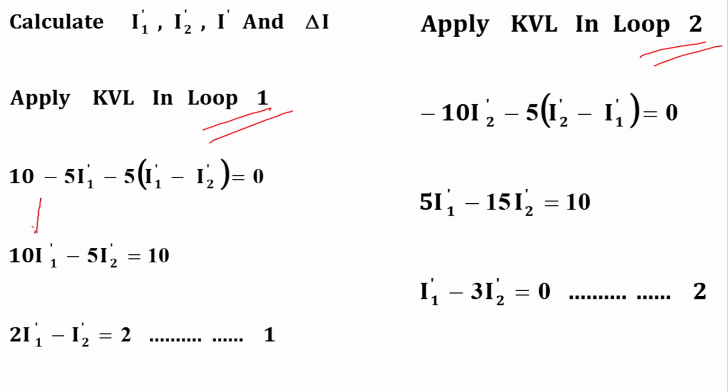So after simplifying, minus 5 I1 dash minus 5 I1 dash becomes minus 10 I1 dash, and I will shift from the left hand side to the right hand side of equal to, it will become plus 10 I1 dash, and this minus minus plus 5 I2 dash will become minus 5 I2 dash, and that is equal to 10. Again take 5 common, so the equation becomes 2 I1 dash minus I2 dash is equal to 2. That is our equation number 1 for our new circuit.